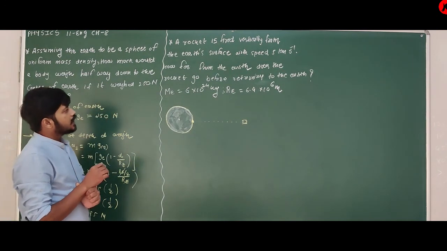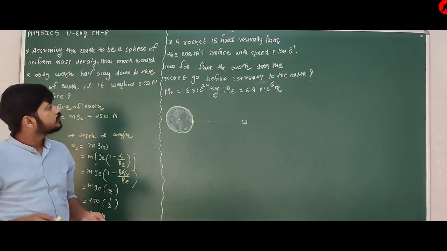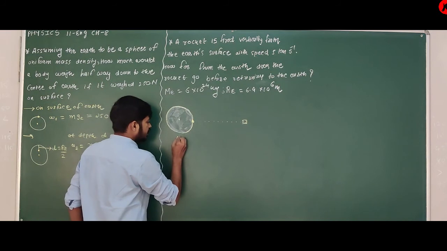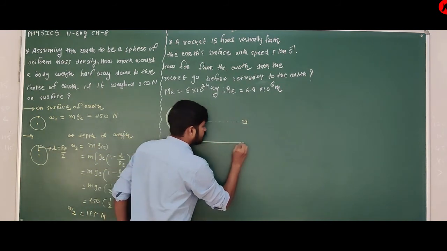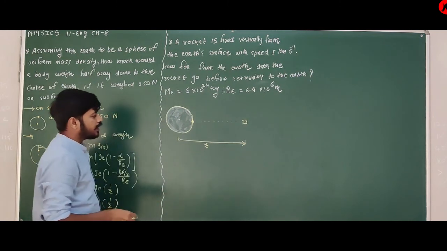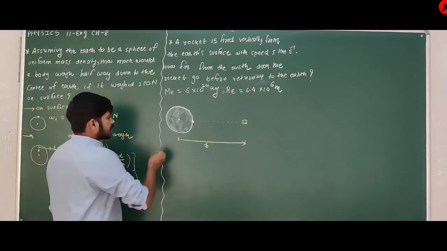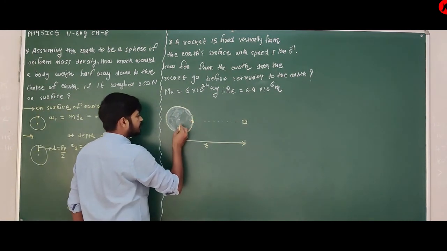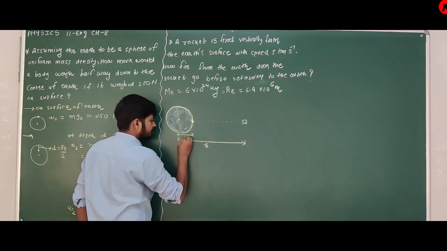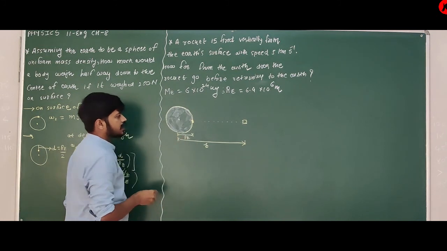So what you have to find is the distance from the center up to which the rocket can move, which means you have to find r. Initially it was here on the surface, so it is nothing but the radius.